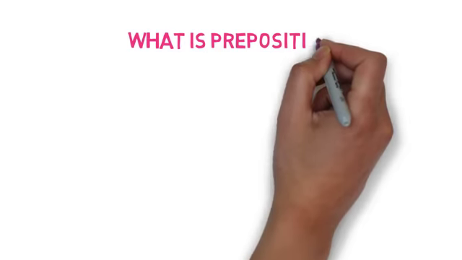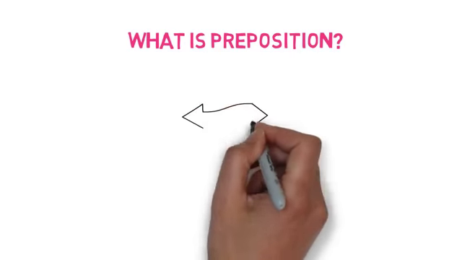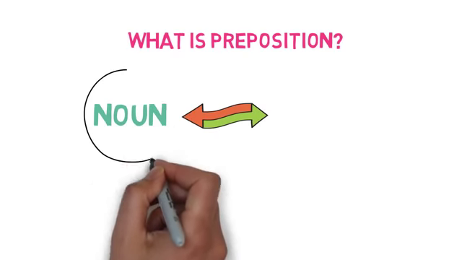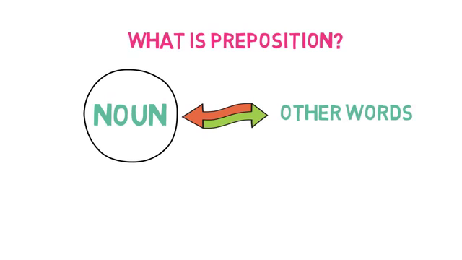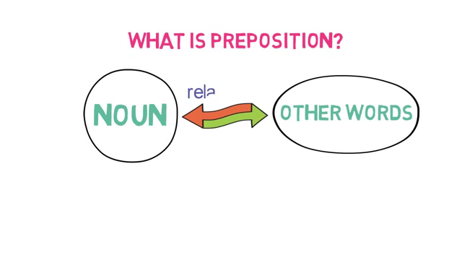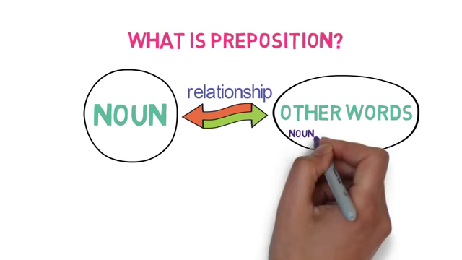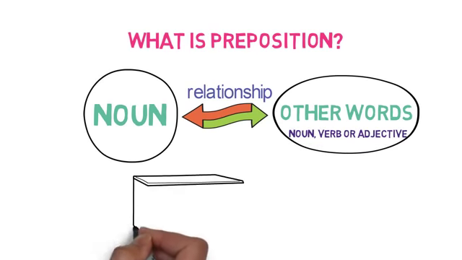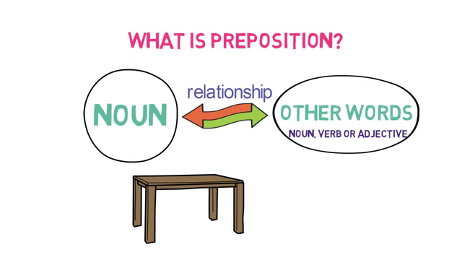What is a preposition? Preposition is a word that is used to link a noun or pronoun with other words in the sentence. Link here means they provide a relationship between the noun and other words in any sentence and thus make the sentence complete. These other words may be noun, verb or adjective. Let's understand them with an example.